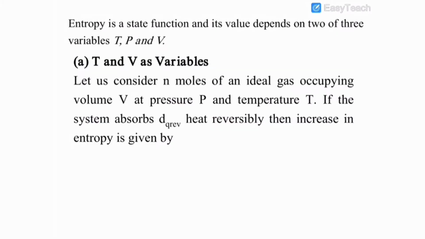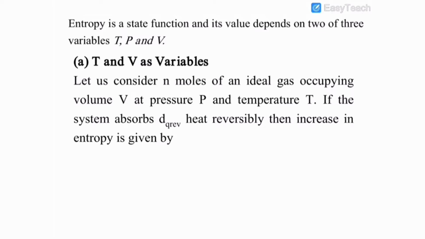Let us come to the derivation part. Entropy is a state function and its value depends on two of three variables, that is temperature, pressure and volume. Case 1: temperature and volume are variables.